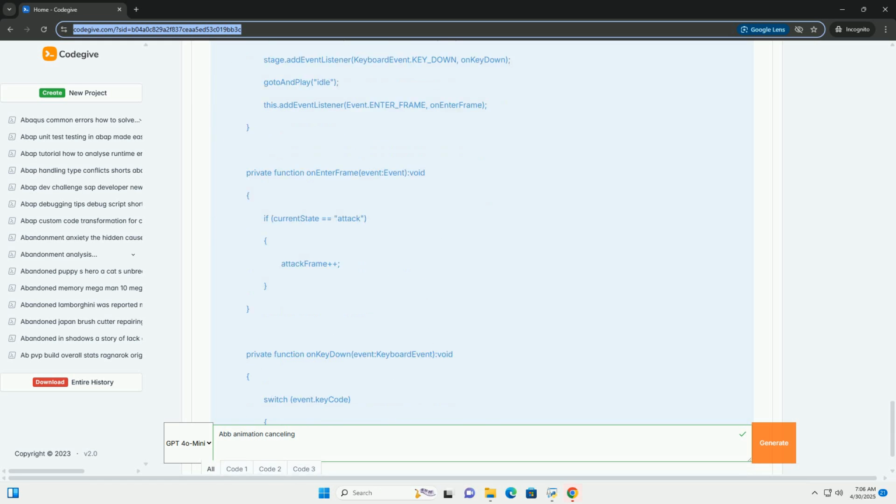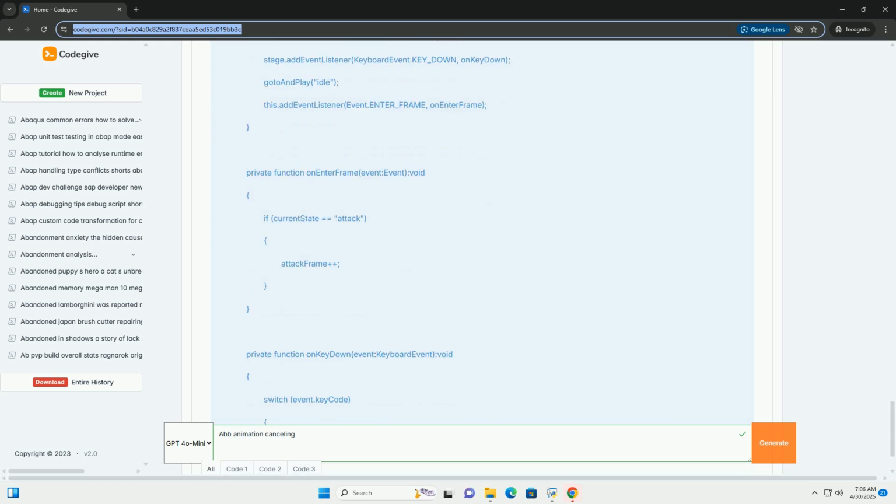Drag the animator component from the character onto the animator field in the inspector for the script. 3. Refining and extending the ABB system. 1. Animation events: instead of calculating cancel windows based on frame counts in Update, you can use animation events to trigger SetCanCancel bool value directly from the animation timeline. This is a more accurate and maintainable approach.